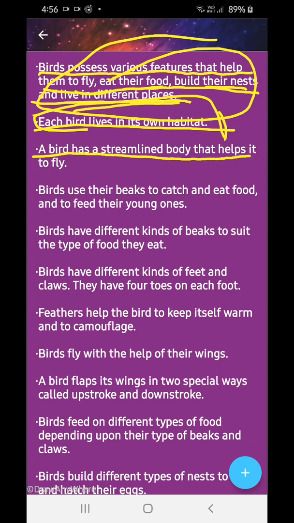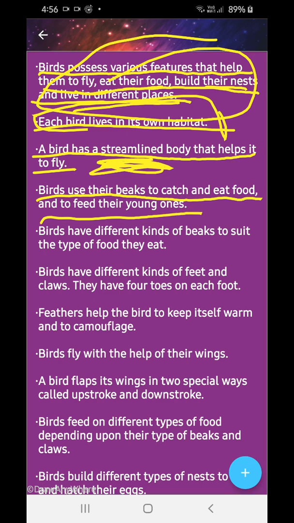A bird has a streamlined body that helps it to fly in the sky, right? The birds use their beaks to catch and eat food and feed their young ones. Birds have different kinds of beaks to suit the type of food they eat.